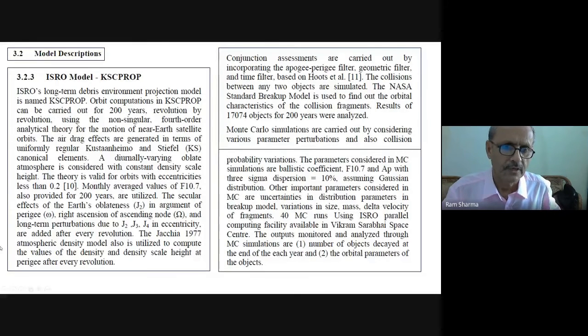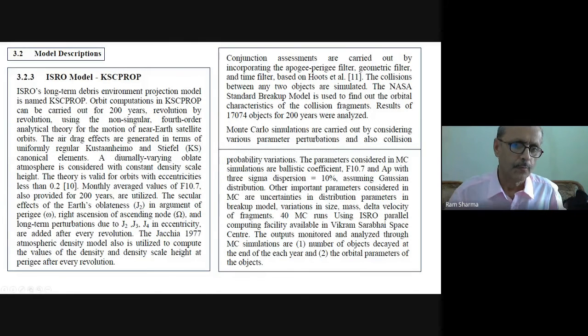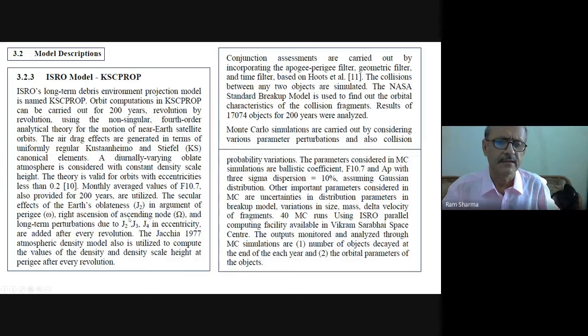We also utilize the secular effects of earth oblateness. What was important to be added there was the secular effects of oblateness, required of J2, in argument of perigee, right ascension of ascending node, and long-term perturbations due to J2, J3, J4 in eccentricity are added. So at the end of each revolution, we have added the change in small omega, capital omega in one revolution, and then the effect on inclination, and on eccentricity. Then it becomes quite near to the actual orbit decay.